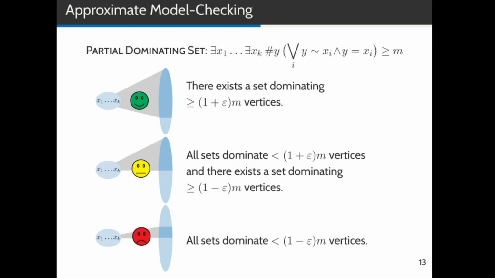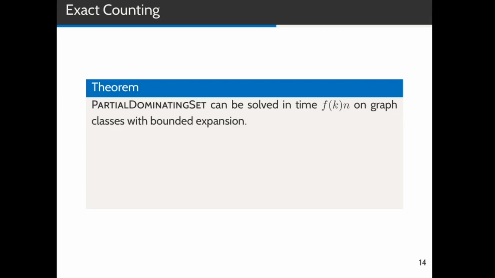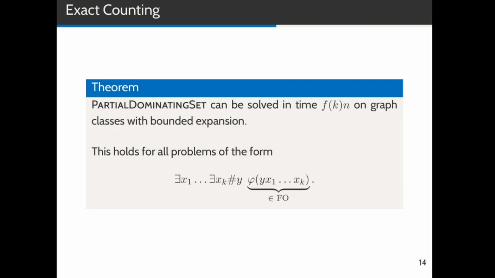Also in practical settings, the numbers in the formula may itself be approximations or may have some kind of safety margins built in. So you could imagine that an approximate evaluation is in this case almost as good as an exact evaluation. For the special case of partial dominating set, we actually go one step further in our paper and prove that one can solve the problem exactly in FPT time on bounded expansion graph classes. This even holds for all formulas that consist of an existential block, followed by a counting quantifier, followed by a first-order formula.